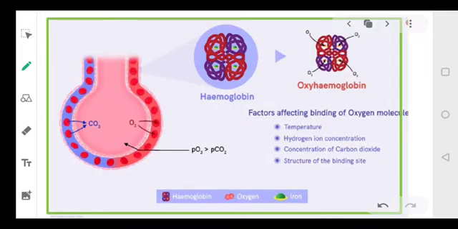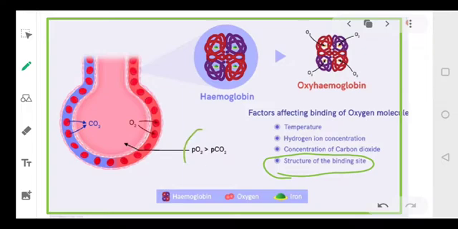Now again you see, we are coming with the same photograph. The structure of the binding site. I have added another factor which is called the structure of the binding site. See, the structure of the binding site is very, very important. When it combines with oxygen or something else, then the structure of the hemoglobin is changed.